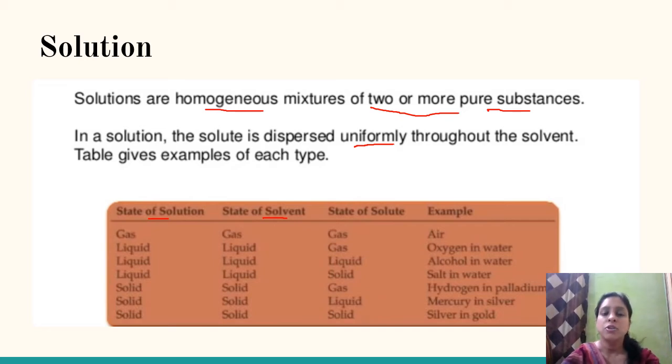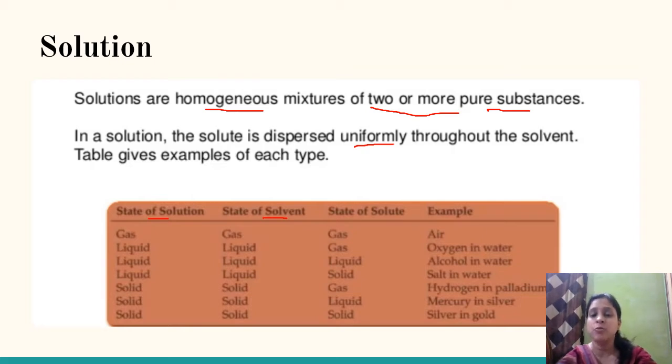Then the solvent in that case is liquid, and if the solute is gas, for example oxygen in water, तो वाटर जो है वो लिक्विड में है तो ये सॉल्वेंट हो गया, और ऑक्सीजन जो है वो आपका क्या है बच्चे, वो सॉल्यूट है। ठीक है, अगर हम बात कर रहे हैं अल्कोहल इन वाटर की, तो दिस इज ऑल्सो लिक्विड सॉल्यूशन in which alcohol is liquid as well as water is liquid. So solute and solvent are both in the liquid state. If we are talking about salt in water, then it is also an example of a liquid solution, but here salt is a solid, so the solute is a solid, whereas water is a liquid, so the solvent is a liquid one.